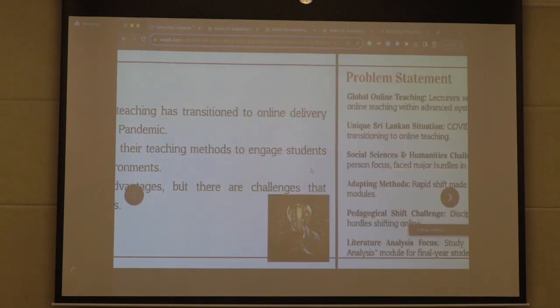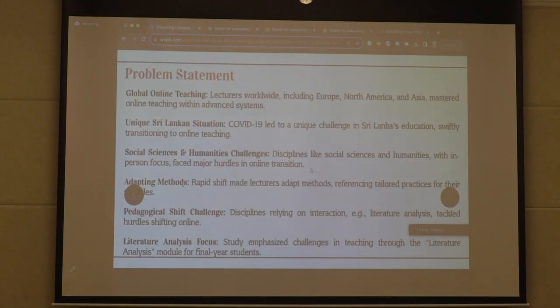Why we try to do this? Because lecturers in numerous countries across the globe, such as those in advanced educational systems in Europe, North America, and certain parts of Asia even, have been exposed to and have developed expertise in online teaching methods. However, the situation in Sri Lanka was distinct. The onset of the COVID-19 pandemic forced educational institutions to swiftly transition to online teaching for many disciplines, including science, social sciences, and humanities. This posed a considerable challenge.